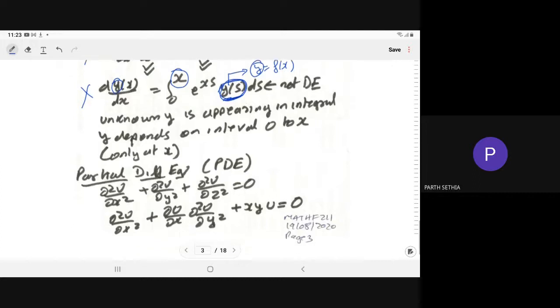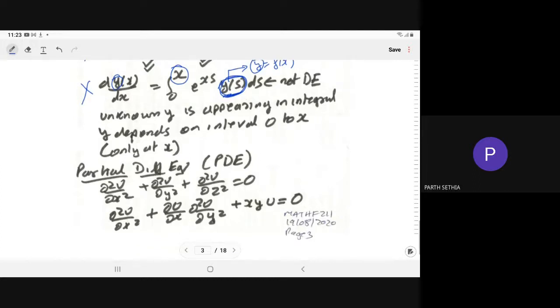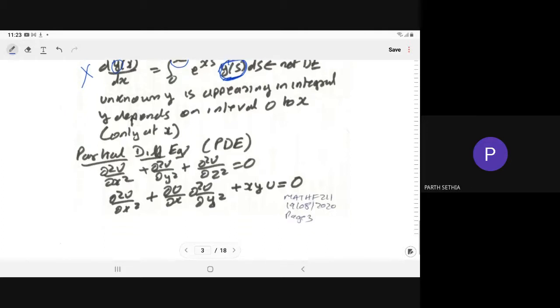So partial differential equation means when the dependent variable depends on more than one variable, and we can compute the partial derivative. And in any differential equation, if there is the involvement of the partial derivative, then we say it is the partial differential equation. For example, in this, u is what? It is the function of x, y, z. So from that we can compute del 2u upon del x2, del 2u upon del y2, del 2u upon del z2. So their equation form will give you the PDE.